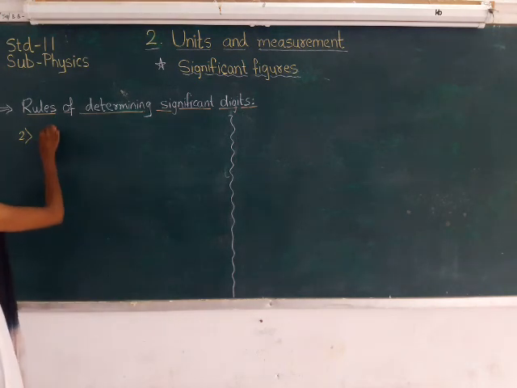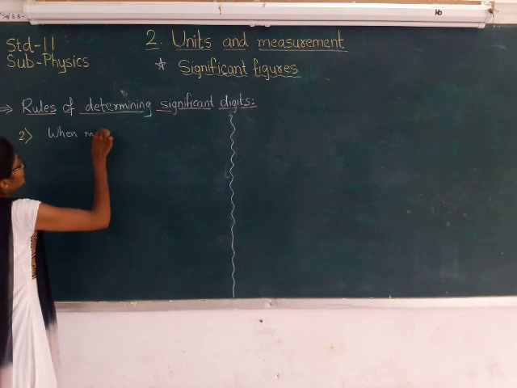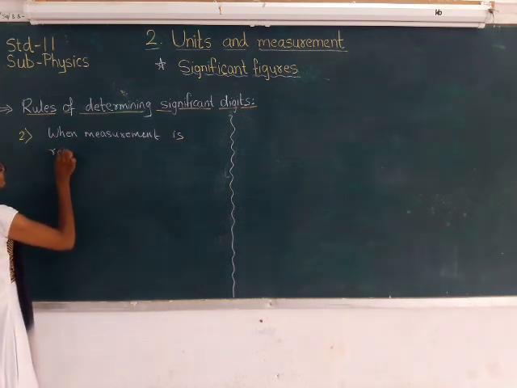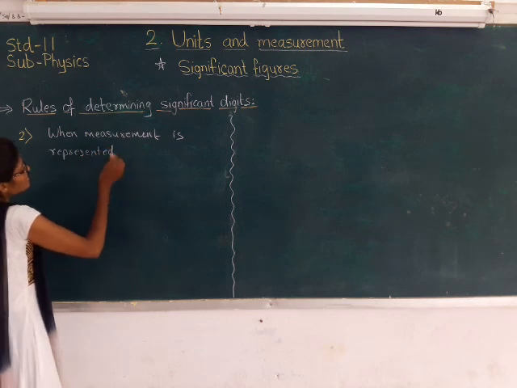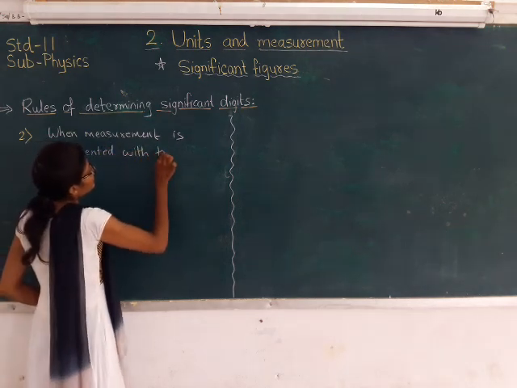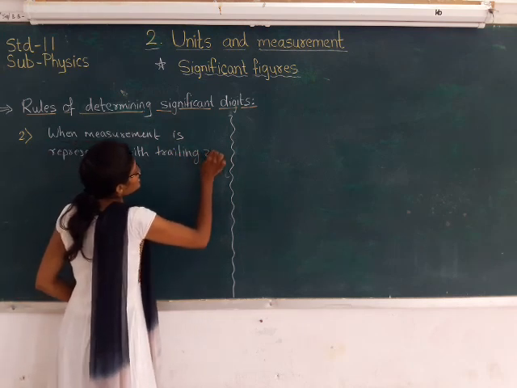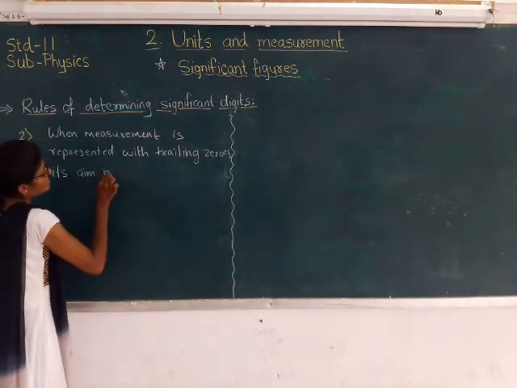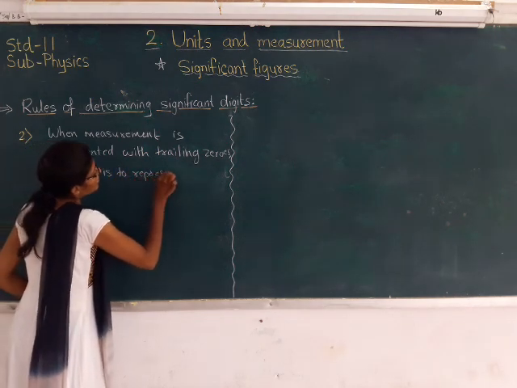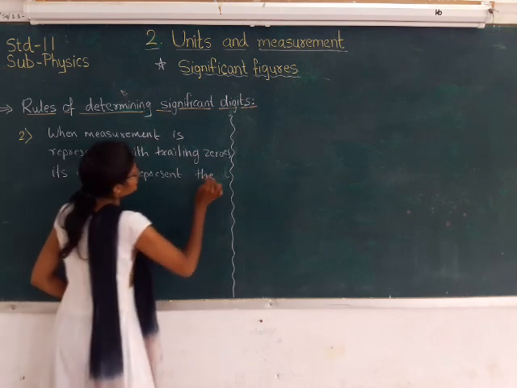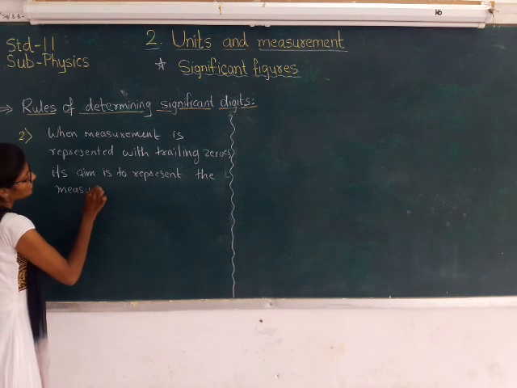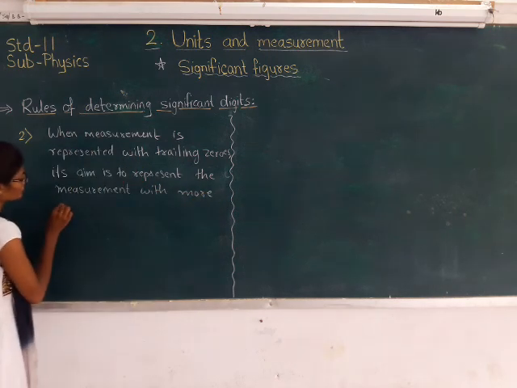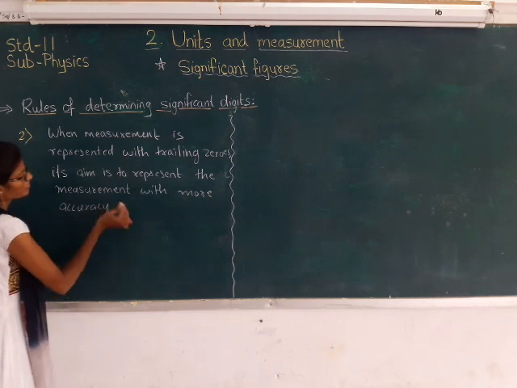Now second rule. When measurement is represented with trailing zeros, its aim is to represent the measurement with more accuracy.